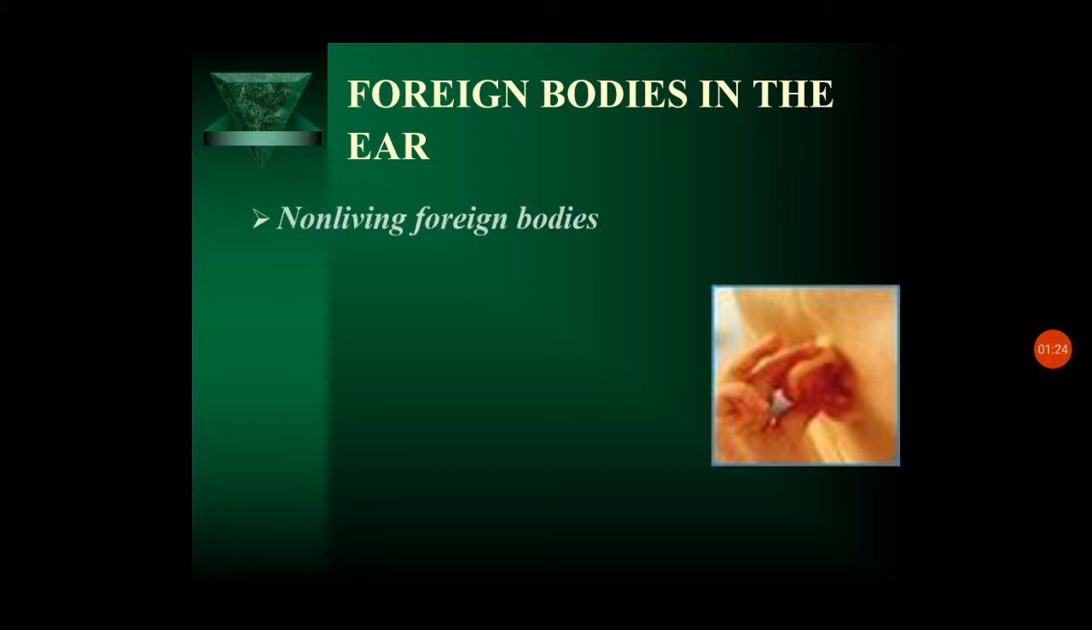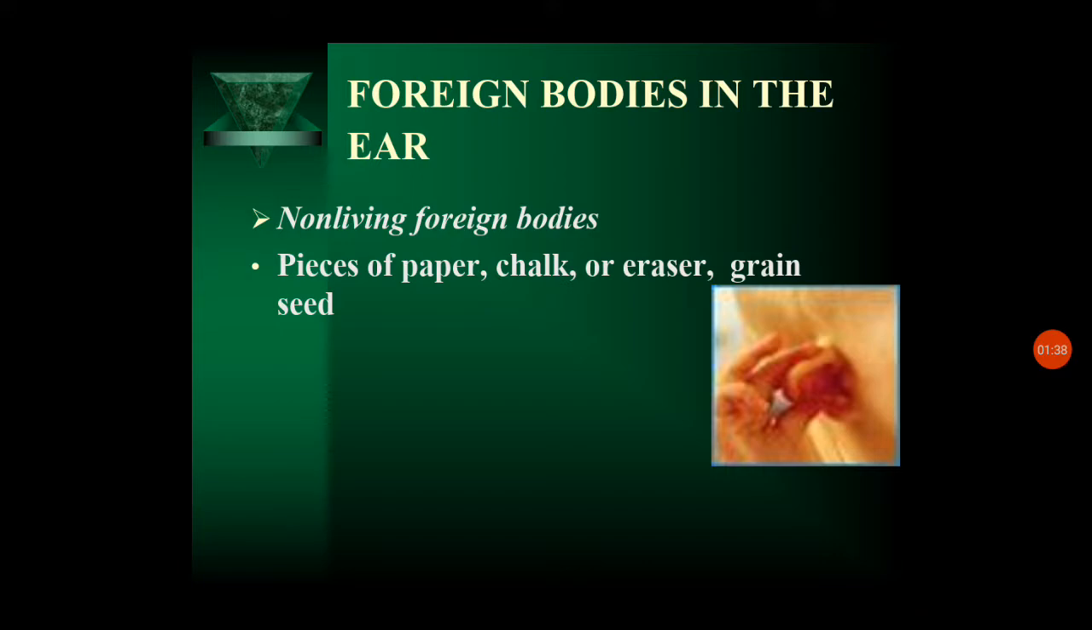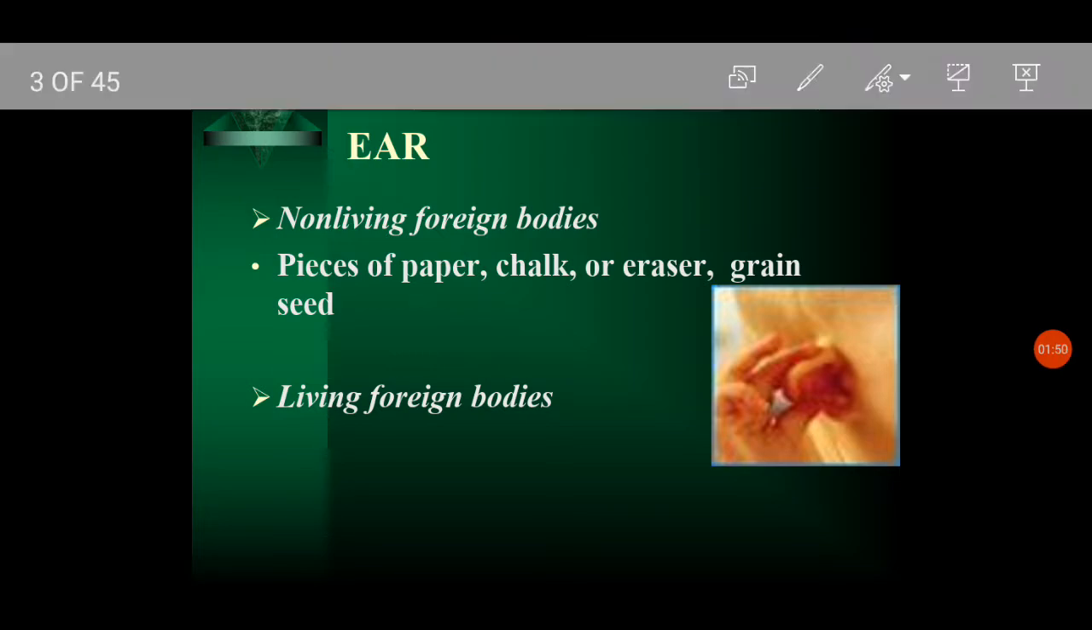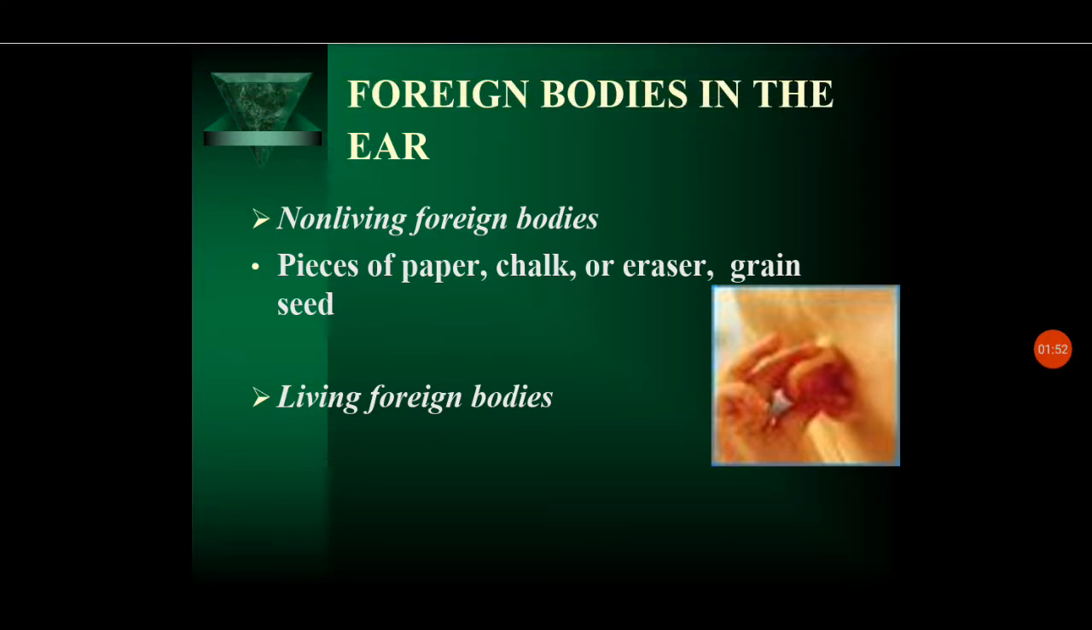Usually non-living foreign bodies are often inserted in the external auditory canal. It can be pieces of paper, chalk, eraser, grains or seeds. And what happens when it enters the ear is that they tend to swell as time passes. This paper or chalk or anything can swell.